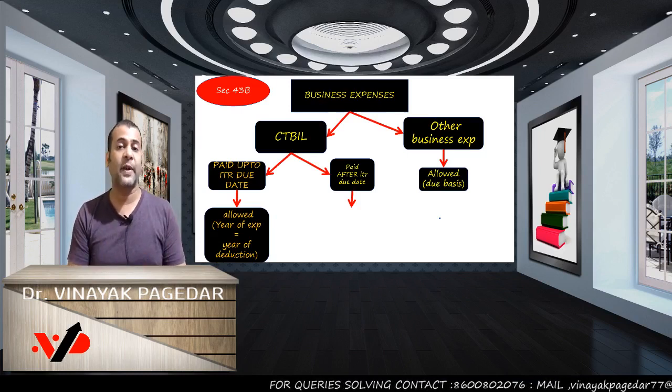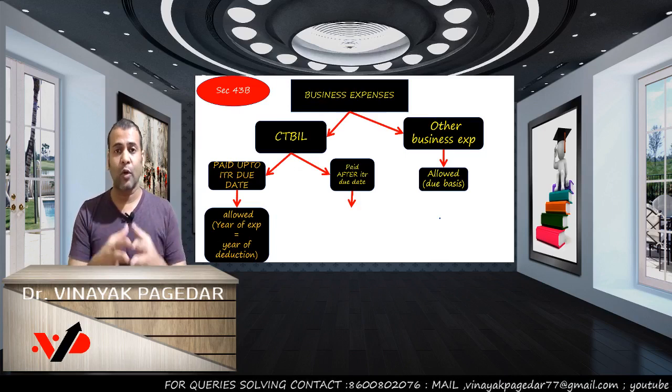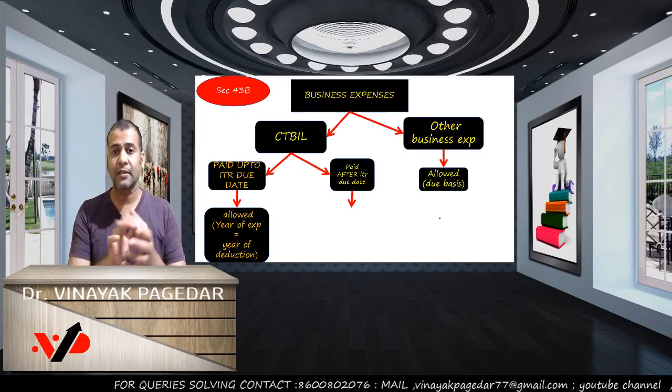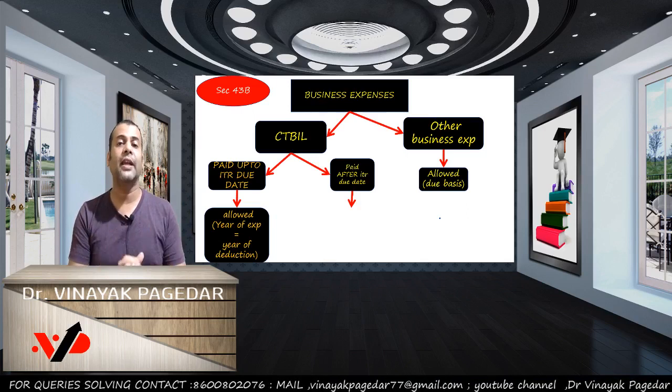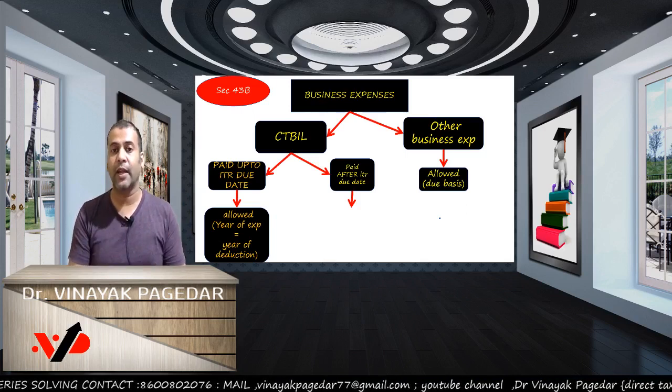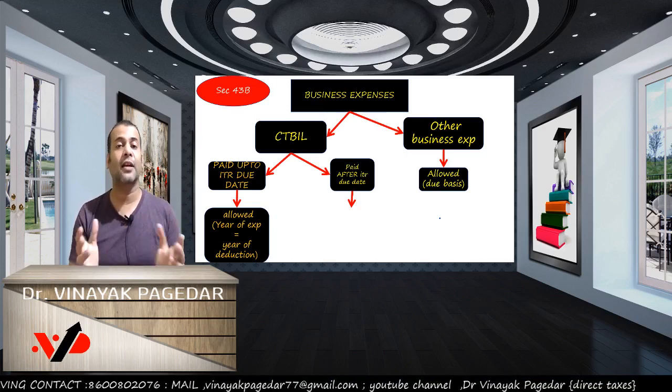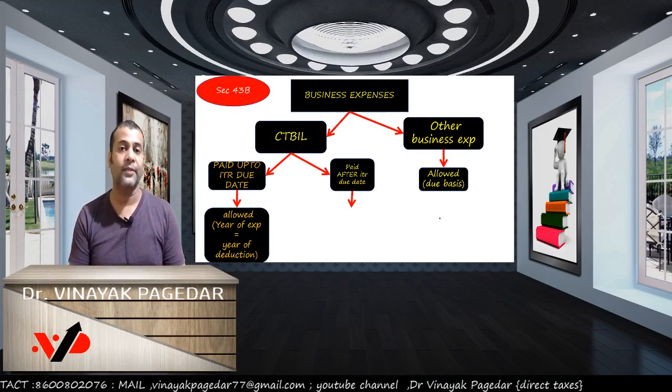Only then in the year of expenditure can you claim the deduction. So if I am talking of 1920, I incur some CT bill, I should pay it off before the ITR due date of 1920, then only I can get the deduction in 1920.